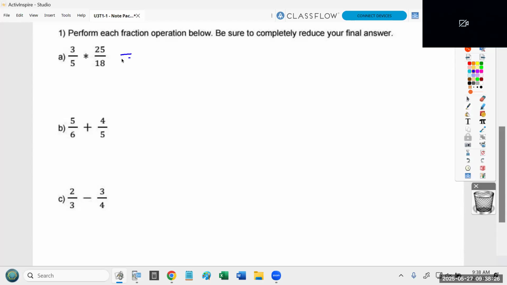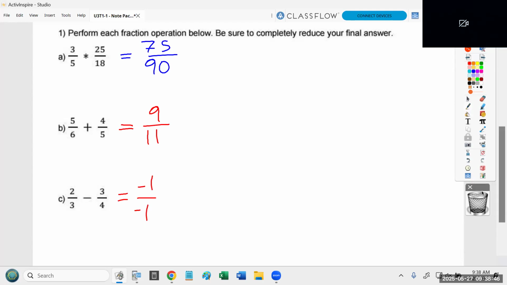Here's what I'm pointing out. 3 times 25 is 75. 5 times 18 is 90. There is absolutely nothing wrong with that, although we will need to talk about how to simplify that in a moment. However, for the other 2 problems, if you notice I'm now writing in red, if you just add across or subtract across, what you're doing is completely wrong.